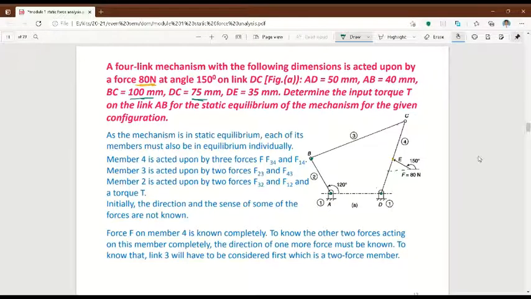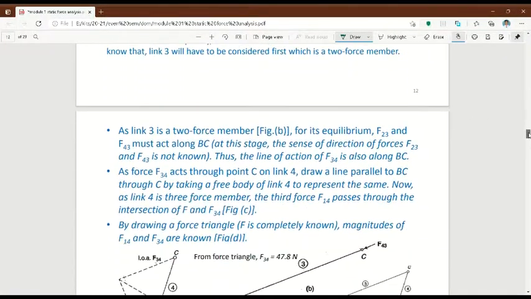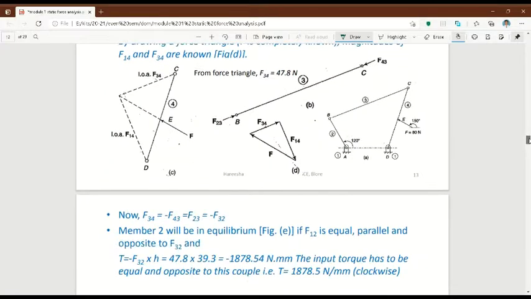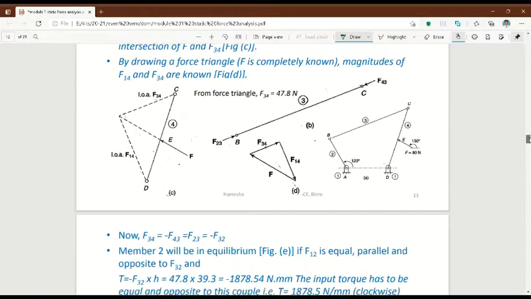I hope all of you have drawn this space diagram. Okay, this is a space diagram. I hope all of you have drawn the space diagram. Now we will move to the problem. Okay, the question is, we have to find out this torque value.